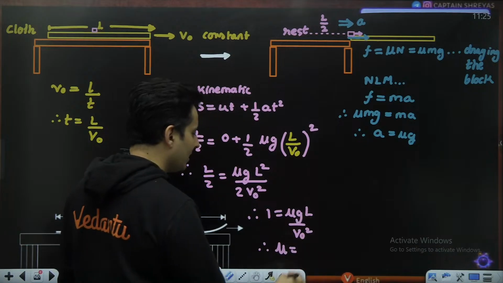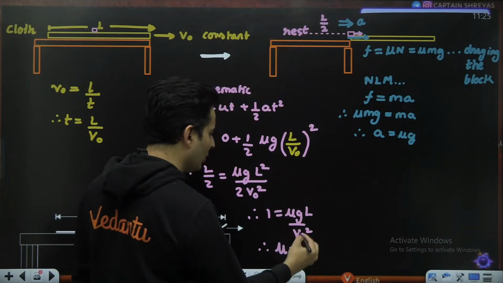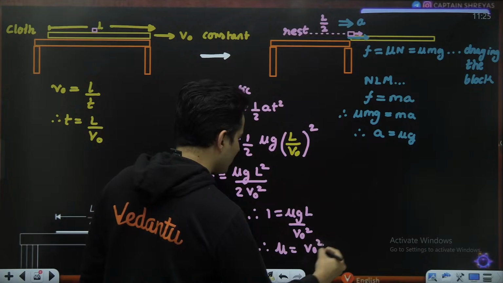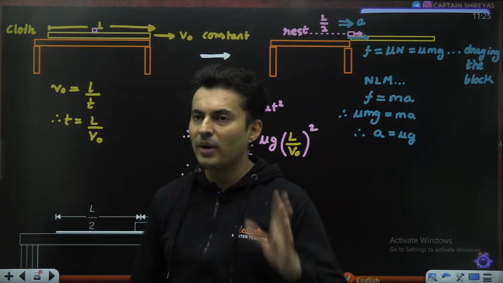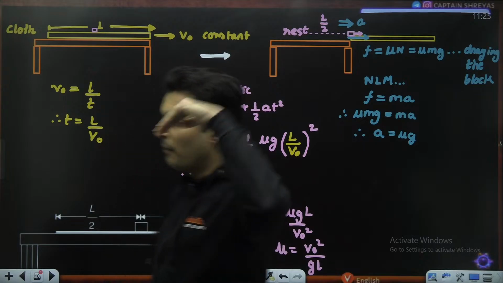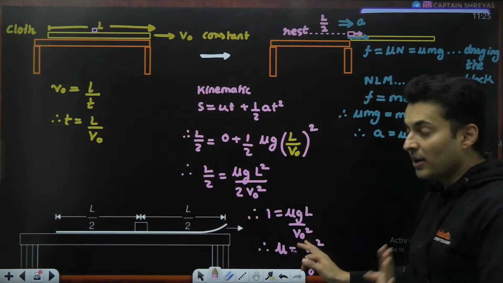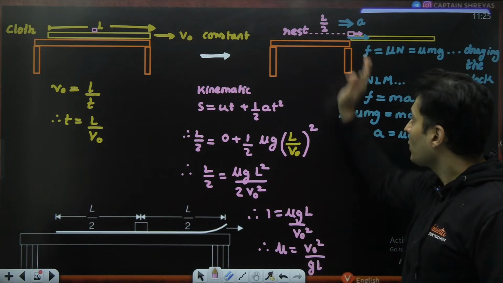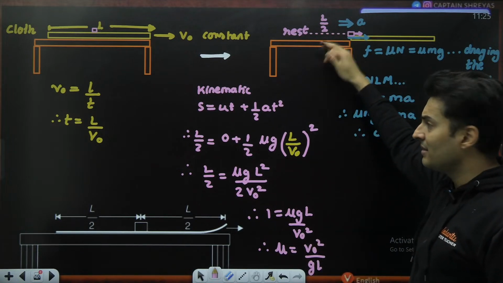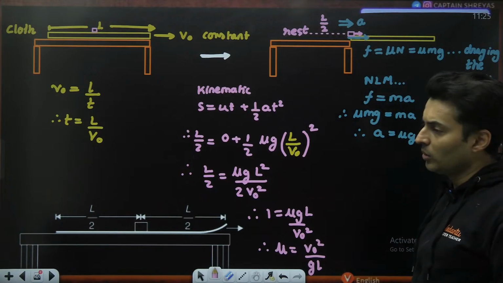So mu will be V naught square divided by GL. So V naught square by GL is the maximum friction which you can have, beyond which, if the friction is existent, the block will topple over.